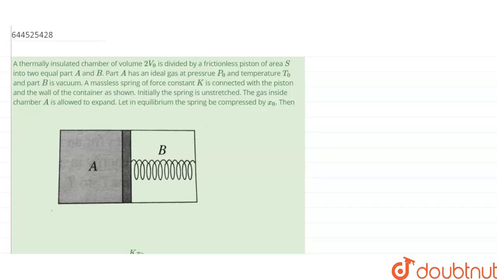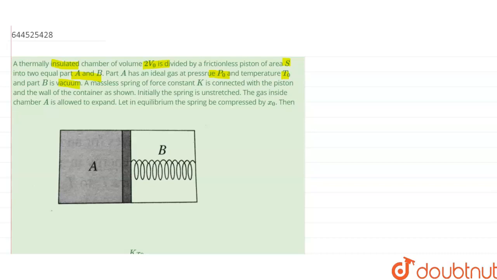Hello everyone. So the question is, a thermally insulated chamber of volume 2V0 is divided by a frictionless piston of area S into two equal parts. One part is A and the second part is B. Part A has an ideal gas at pressure P0 and temperature T0, and part B is vacuum. That means there is no gas.